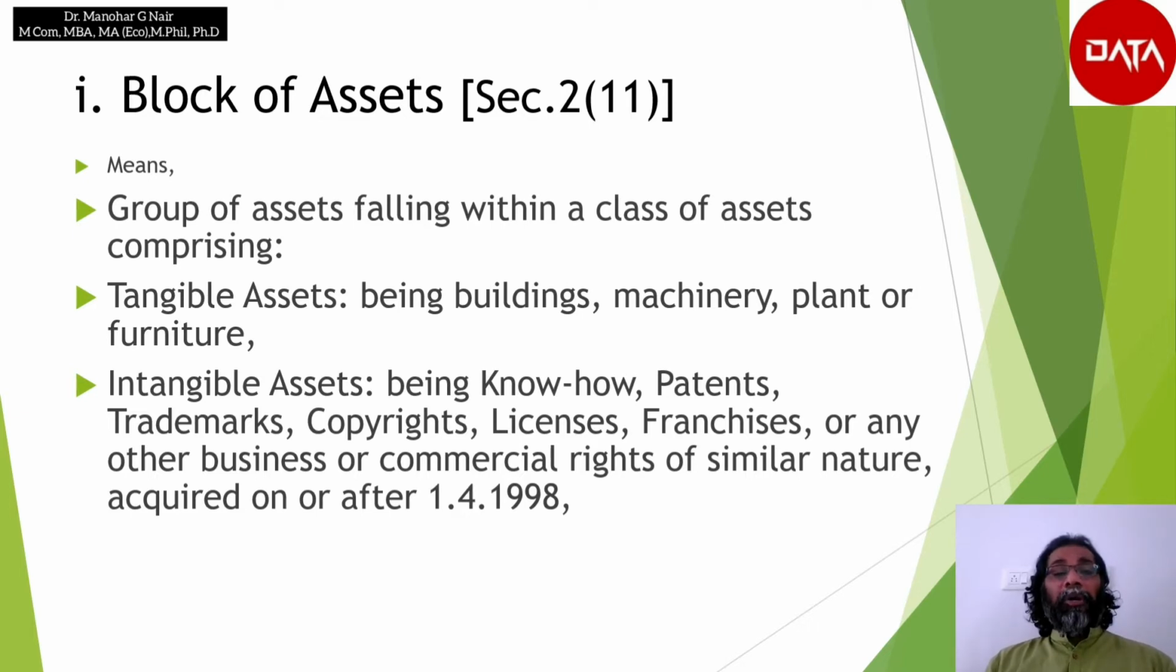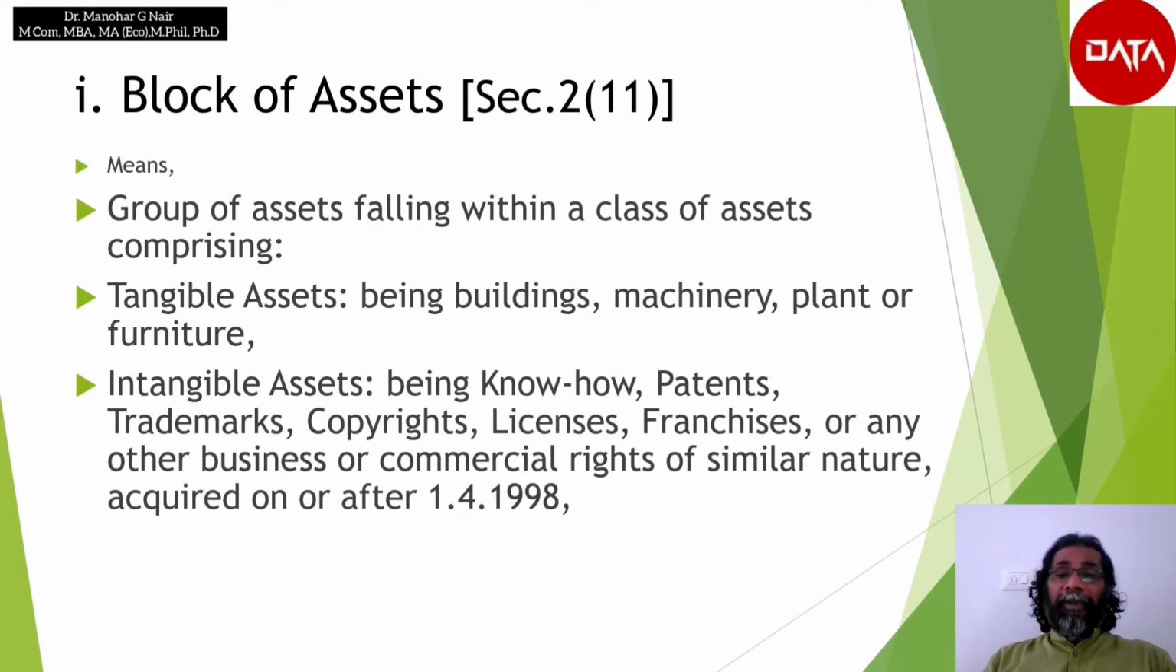For example, know-how, patent, trademark, copyrights, licenses, franchises, or any other business or commercial rights of similar nature acquired on or after 1st April 1998. These are the two broader categories of assets: tangible as well as intangible. Tangible assets are again classified into four categories: building, plant, machinery or furniture. All intangible assets fall into a single category and the rate of depreciation is common, that is 25%.